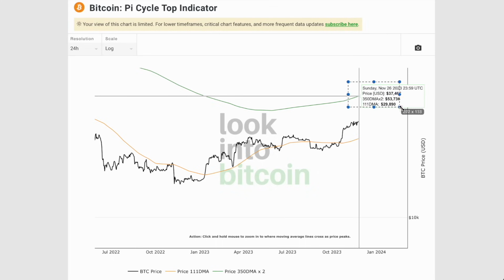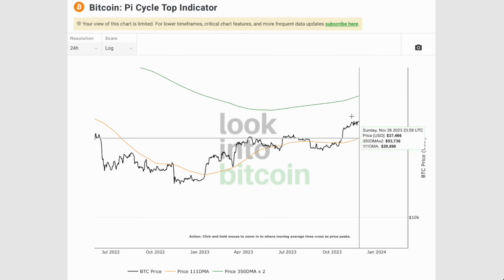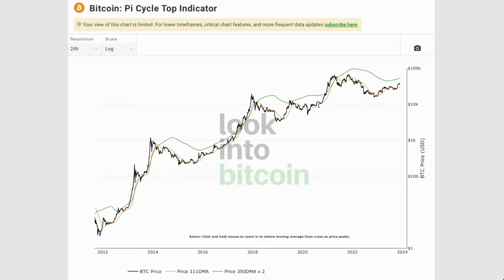And this green moving average, on the other hand, that's around 53k, and if we look to the past, for instance, to history, in 2019, pre-halving year, we rejected from here and experienced a strong retrace. That's probably not going to occur since we're going into the halving year. So you can see here, for instance, in the halving year, rejection, very small rejection, but then break to new all-time highs.